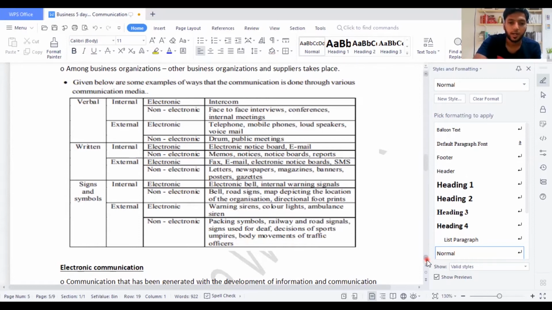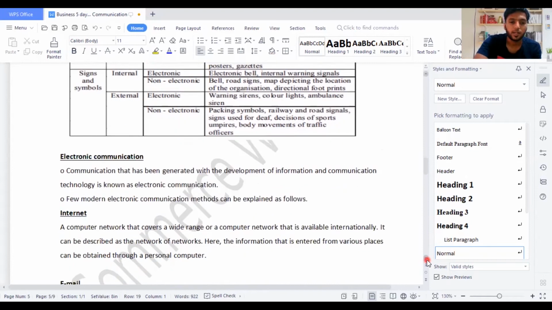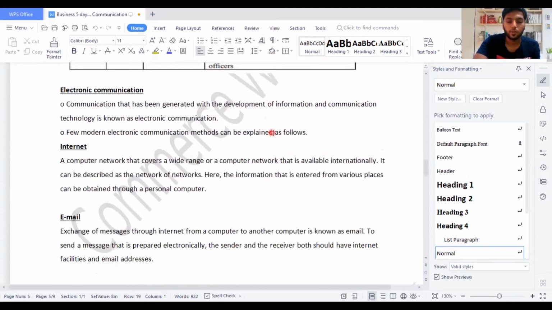Then we have the next part. Electronic communication means what? Communication that has been generated with the development of information and communication technology is known as electronic communication. A few modern electronic communication methods can be explained as follows. So we're going to look at what electronic methods are available for an organization. You have the internet, a computer network that covers a wide range of computer networks available internationally. It can be described as a network where the information entered from various places can be obtained through a personal computer.